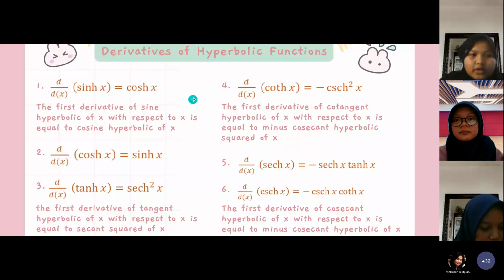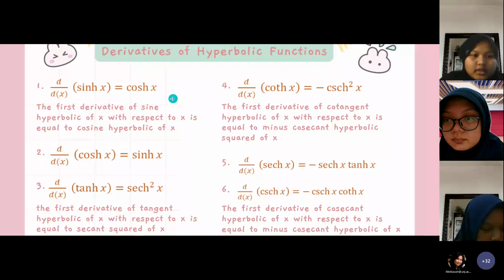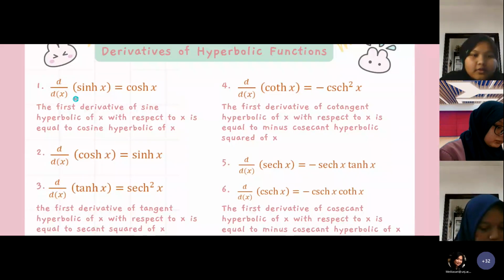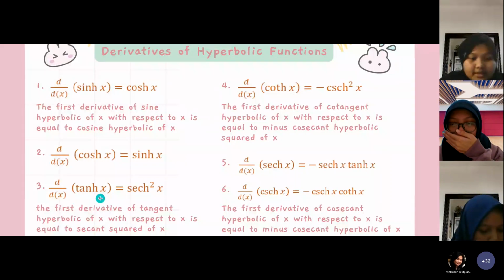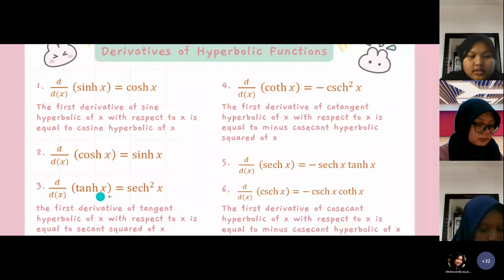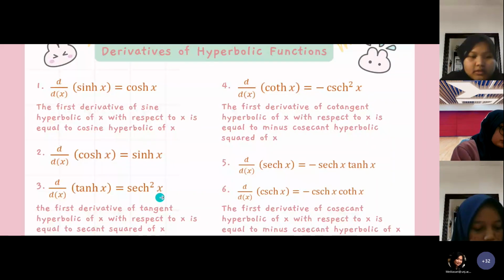Derivative of hyperbolic function. First function. The first derivative of sine hyperbolic of x with respect to x is equal to cosine hyperbolic of x. The third function, the first derivative of tangent hyperbolic of x with respect to x is equal to secant hyperbolic square of x.